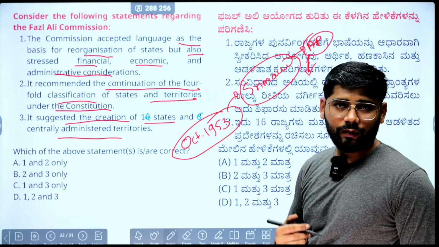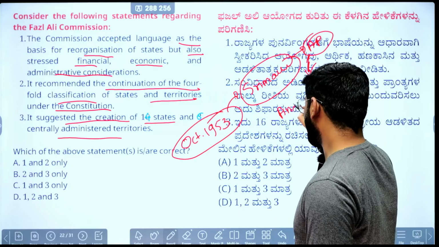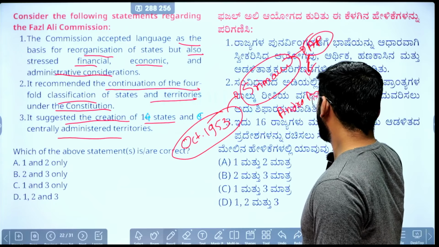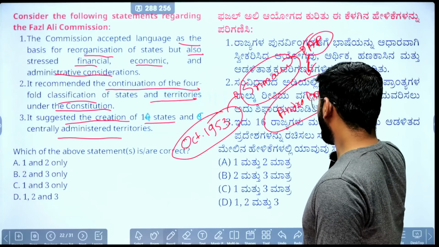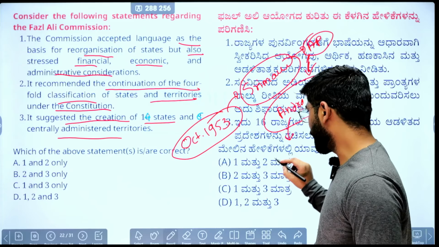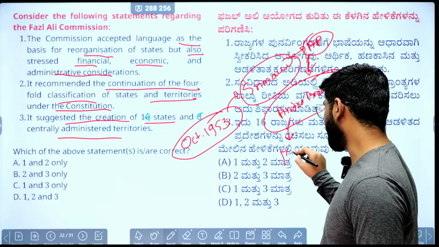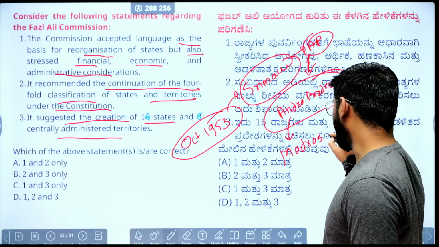After that, the government created the first linguistic state, that is Andhra Pradesh. This Andhra Pradesh was created by reorganizing territory withdrawn from the Madras state, current day Tamil Nadu.